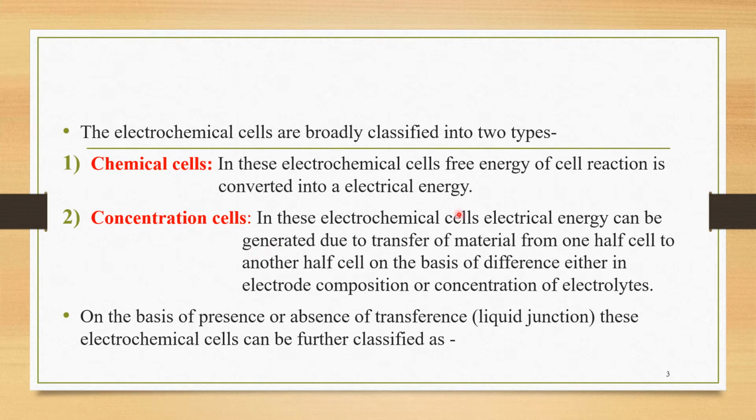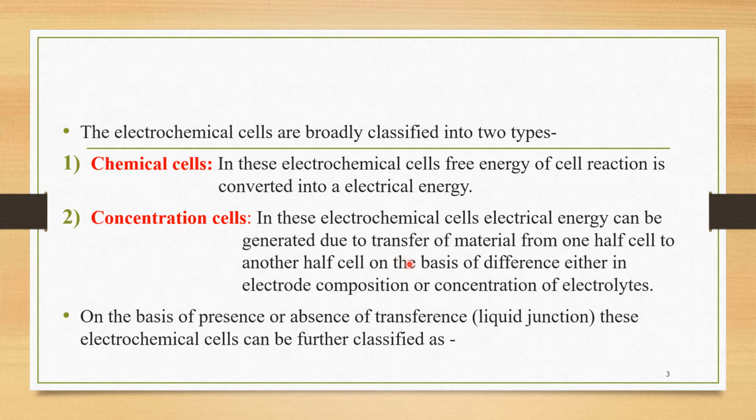In these electrochemical cells, electrical energy can be generated due to transfer of material from one half cell to another half cell on the basis of difference either in electrode composition or concentration of electrolytes. In this cell also, the output is a generation of electrical energy.